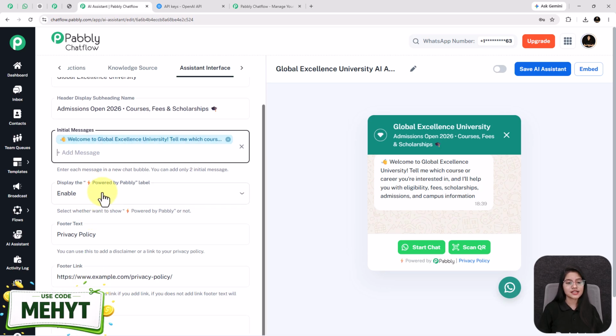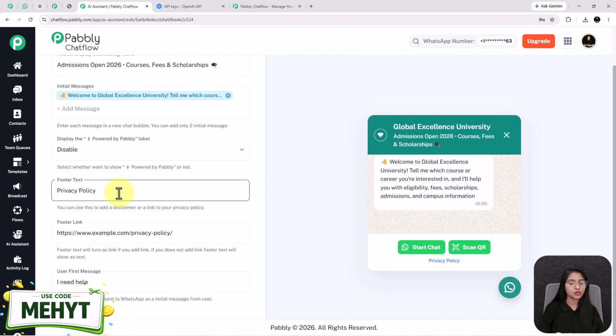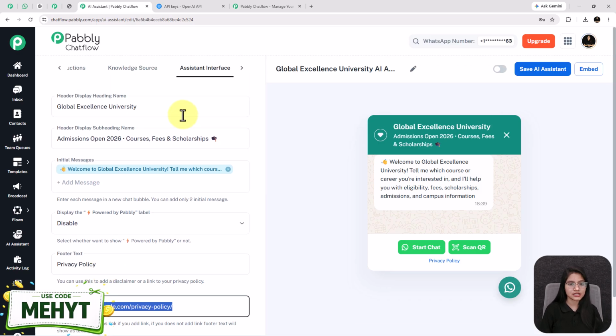After that, this is the label that is powered by Pabbly. You can disable it from here if you want to. Next, the footer text that I have entered as privacy policy. Also added one test footer link as well. And the user first message I have entered as I need help. You can change it completely based on your own business use case.